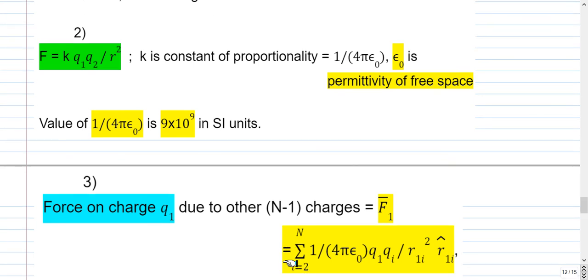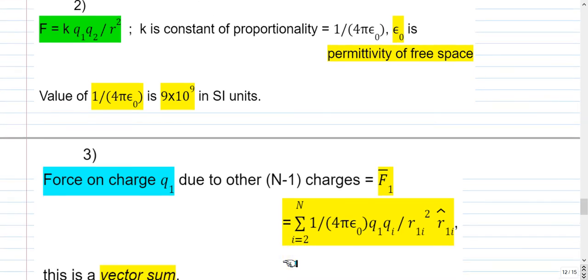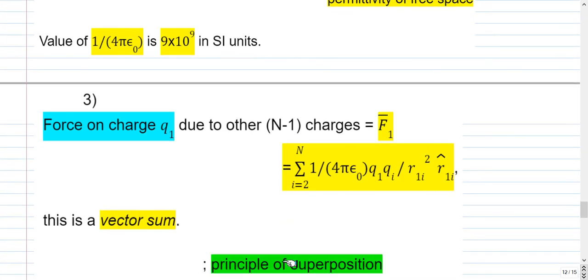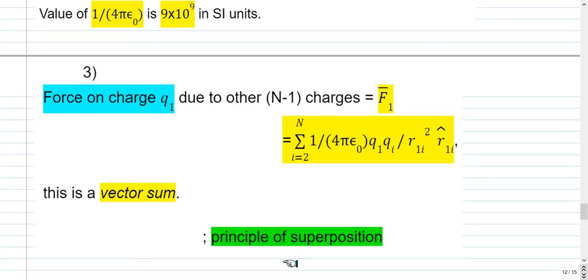Coulomb's law gives the force between 2 point charges, but suppose you have more than 2 point charges, like in a system of n point charges, then we can find the force on any charge, say Q1 for example, as the sum of forces due to other charges taken one at a time. So we have to find the individual forces and add them up vectorially, because force is a vector. And this idea of finding the resultant force due to other charges by taking one at a time is called the principle of superposition.